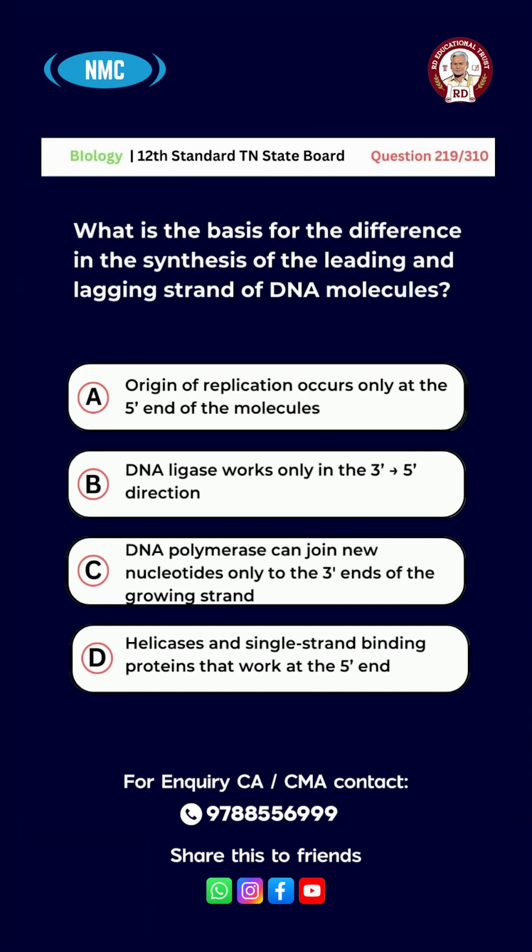C. DNA polymerase can join new nucleotides only to the 3' ends of the growing strand. D. Helicases and single-strand binding proteins that work at 5' end. The answer is C. DNA polymerase can join new nucleotides only to the 3' ends of the growing strand.